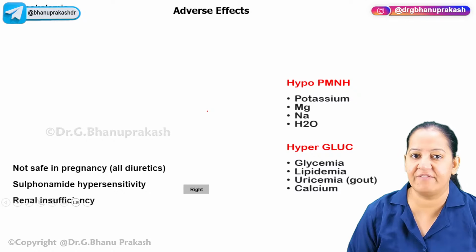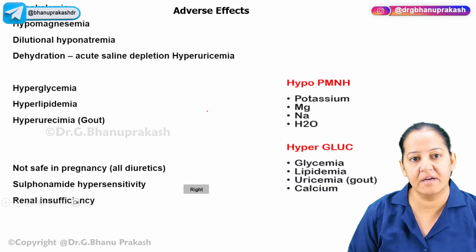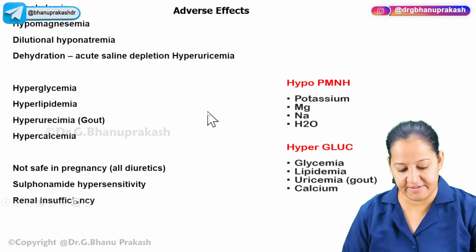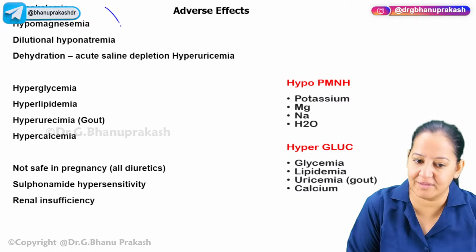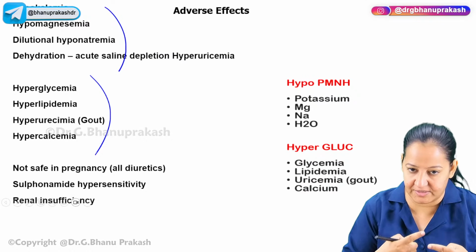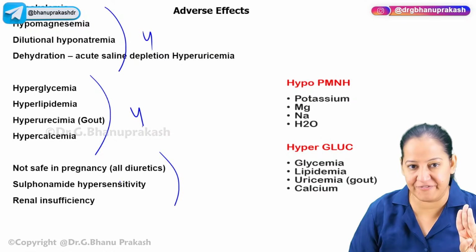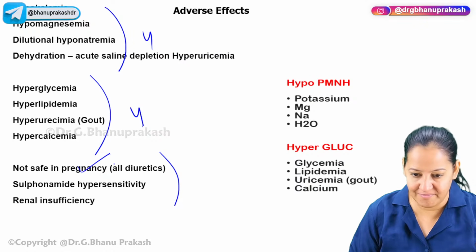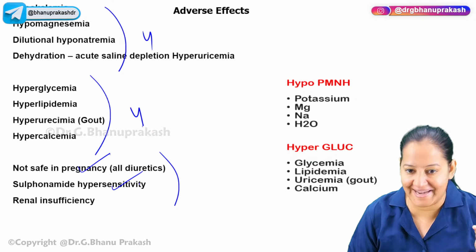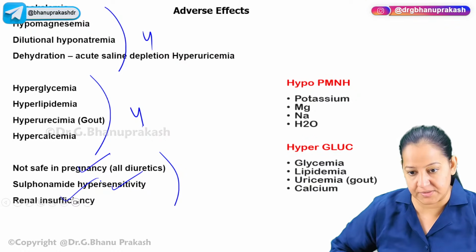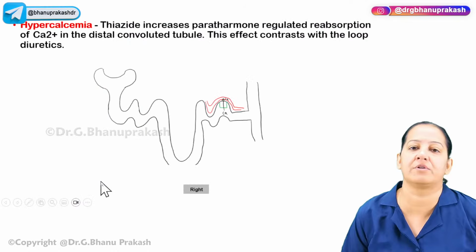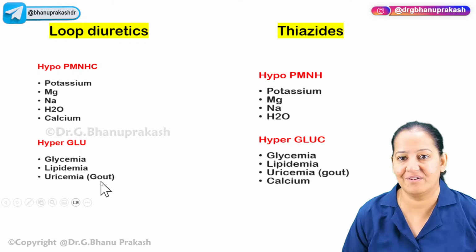Now coming on side effects. The side effects are again, you can see 11. The same 11. Hypo, hyper, I told you, they are same instead of calcium. The calcium is reverse. So 4 hypo, 4 hyper. And 3 are different. One is pregnancy, the same. You cannot give thiazides also in pregnancy. One is allergy, and one is they cause renal toxicity. The loop diuretics were causing ototoxicity, the thiazides cause renal toxicity. We are done. Okay, so same thing.